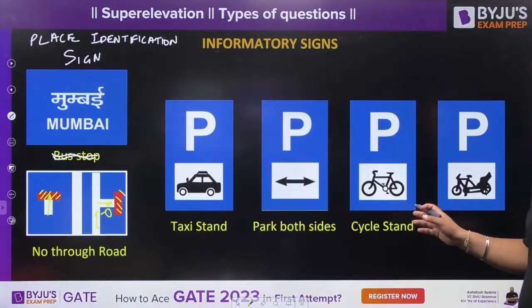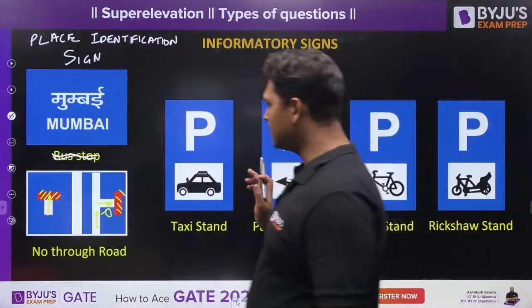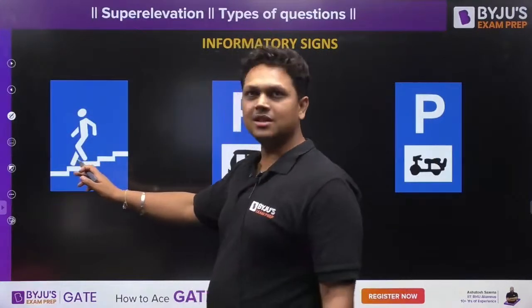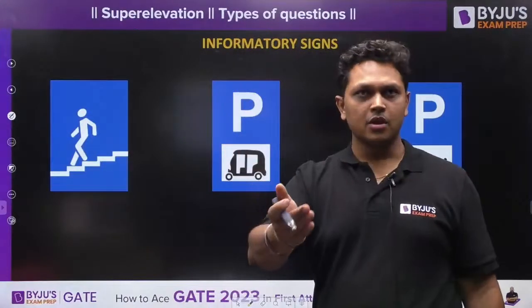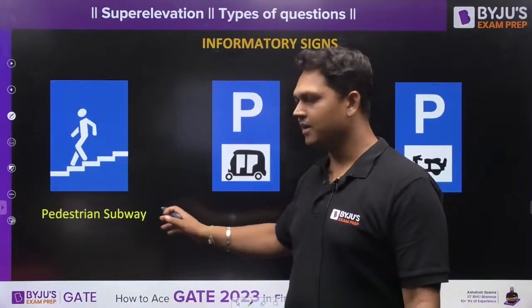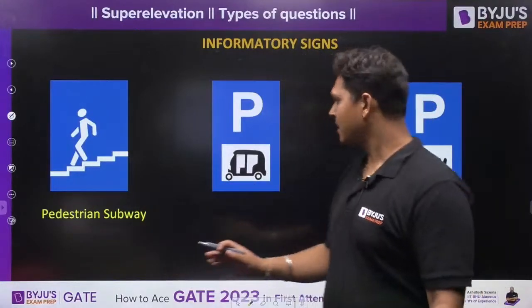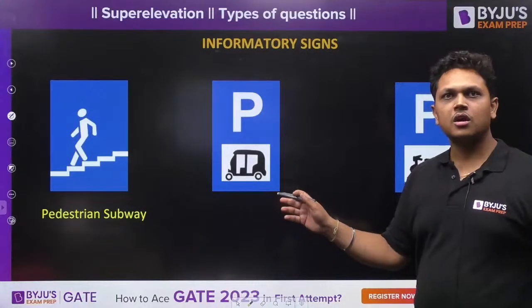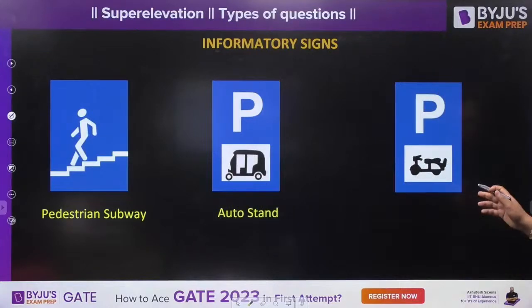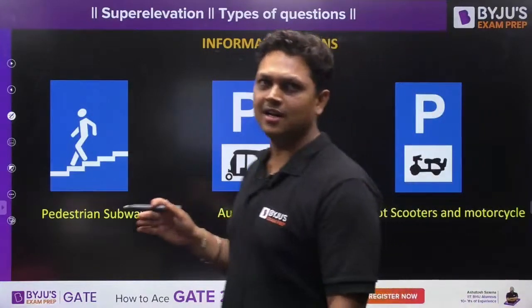This is cycle stand. This is cycle rickshaw stand. What is this? If there is any subway, not foot over bridge, this is for pedestrian subway. This is your auto stand, and this is finally your two-wheeler stand, scooter stand or motorcycle stand like that.